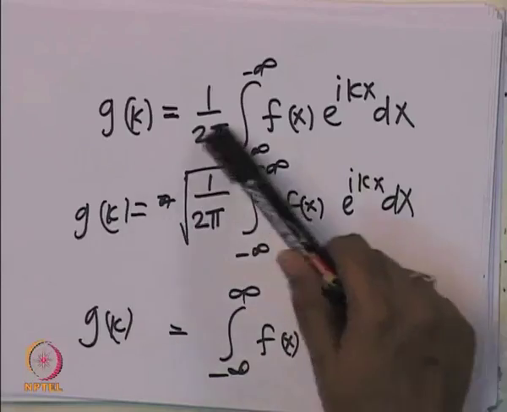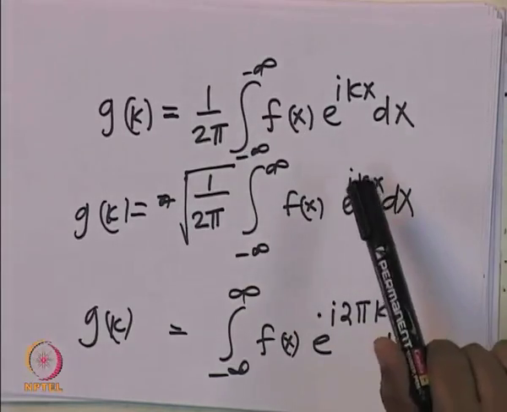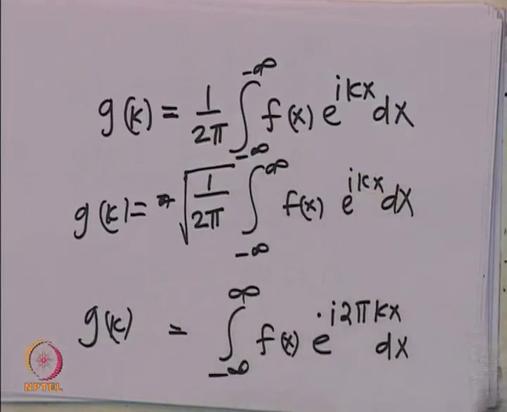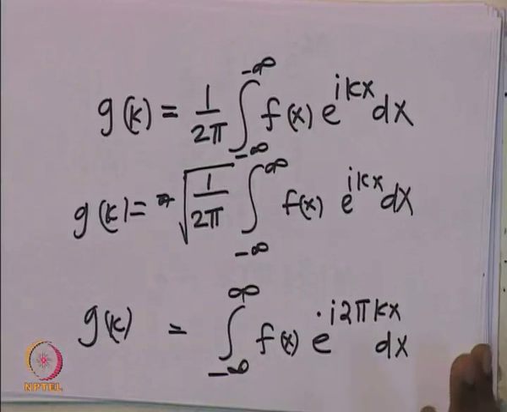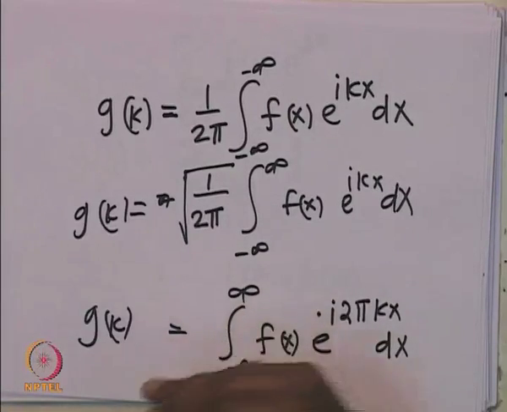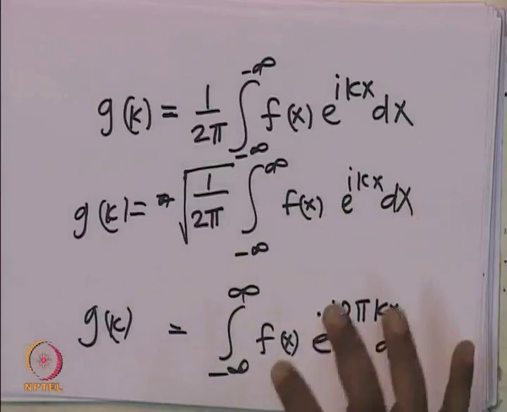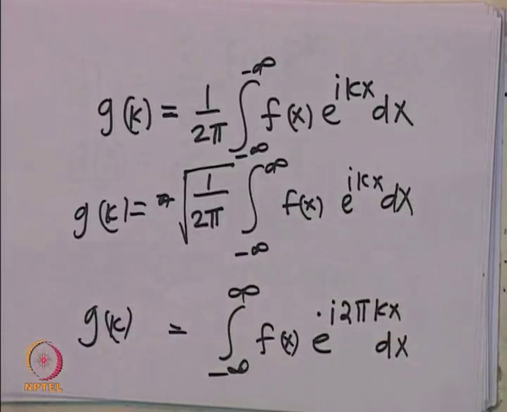Depending on each of these, the inverse is slightly different. This is just a warning for you, because when you look at textbooks, you might see any of these and you shouldn't get confused. Just remember that any definition will have its inverse correspondingly. So, just follow the same definition for the Fourier transform and its inverse from the same book. Be consistent with that. That is all it is.